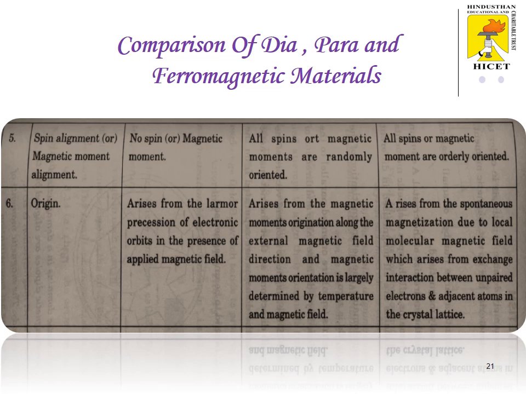The sixth comparison is origin. Diamagnetism arises from the Larmor precession of electronic orbits in the presence of an applied magnetic field. Paramagnetism arises from magnetic moments originating along the external magnetic field direction, and the orientation of the magnetic moments is largely determined by temperature and magnetic field. Ferromagnetism arises from spontaneous magnetization.